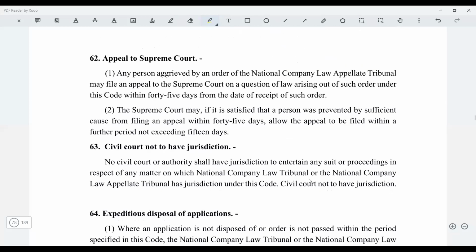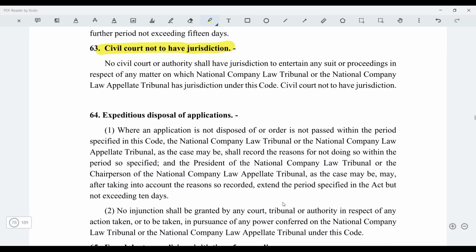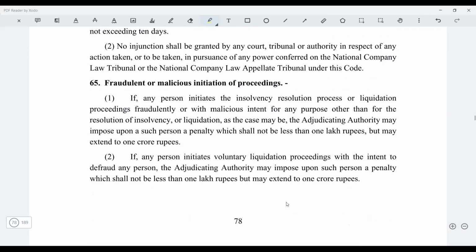Then again, appeal to the Supreme Court. So if an appeal has to be made to the Supreme Court, that has to be made within 45 days. Civil court will have no jurisdiction, right? This is there, and this is fine. Expeditious, fraudulent or malicious initiation. Now all these are untouched. Okay, all these are untouched.